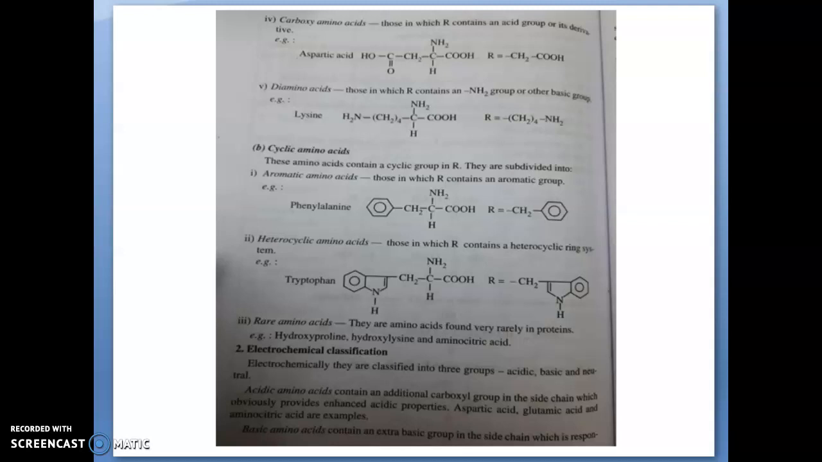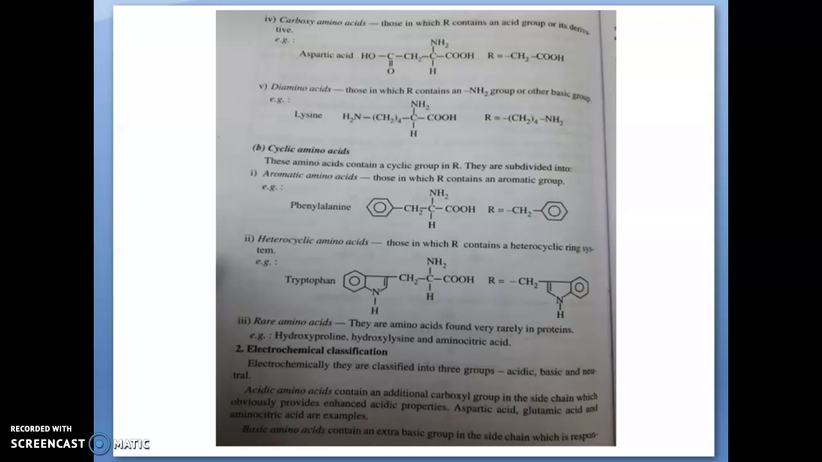Next classification is based upon electrochemical classification. What is electrochemical classification? It is based upon the acidic, basic and neutral characteristics of these amino acids. Acidic amino acids contain an additional carboxyl group in the side chain. Acidic amino acid means this R group contains a carboxylic group, and that will provide its enhanced acidic property.